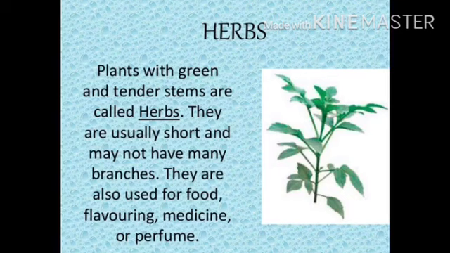Now herbs. Plants with green and tender stems are called herbs. They are usually short and may not have many branches. They are also used for flavoring, medicine or perfume, etc. Herbs are usually less than 1 meter in height with a soft stem. For example, wheat, paddy, cabbage, grass, tulsi, coriander, mustard plant are herbs.